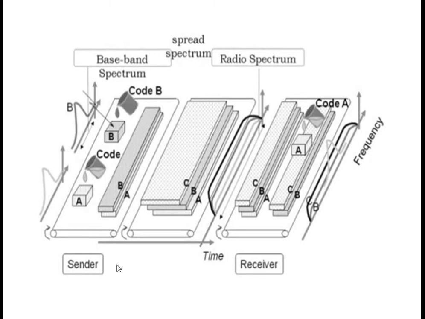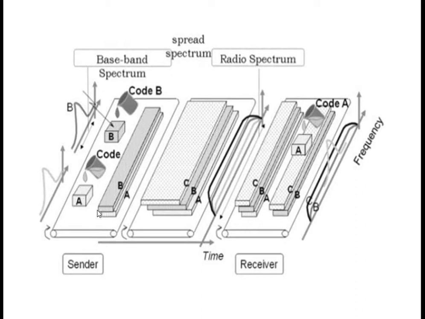Here you can find the sender and the receiver, and between them we have the transmission medium. This is spread spectrum modulation. The information we would like to transmit is taken as a baseband signal.